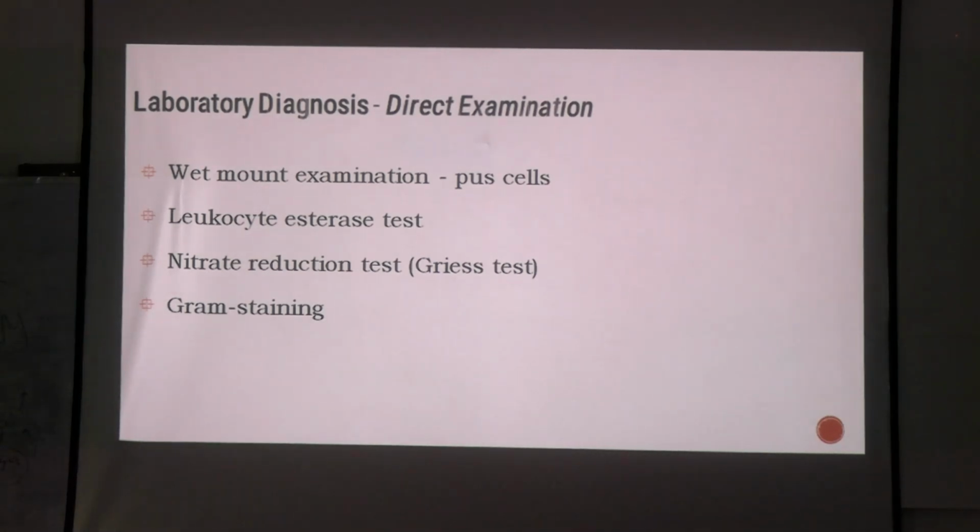Okay. What is the laboratory diagnosis? How will you go ahead? You will take which sample? Urine sample. Can you take suprapubic urine aspirate? If you cannot collect urine sample, for example, in case of infants, we perform suprapubic aspiration of urine, which is done by experts. So that's how you can take the sample.